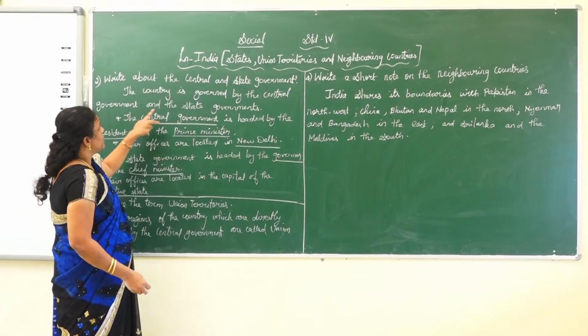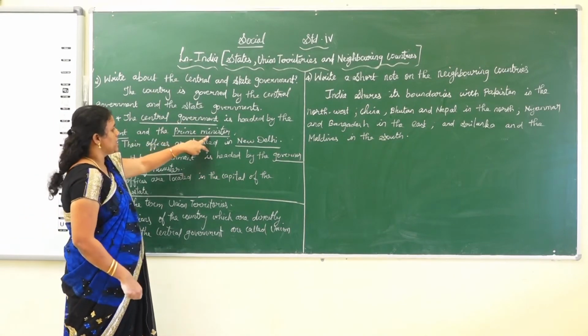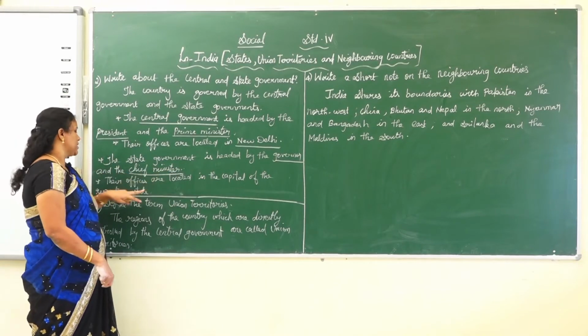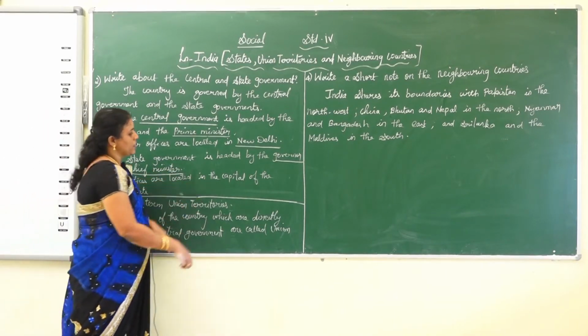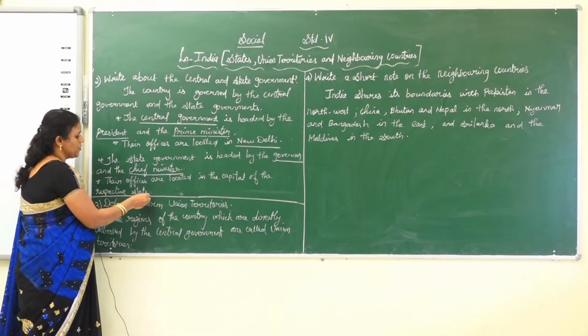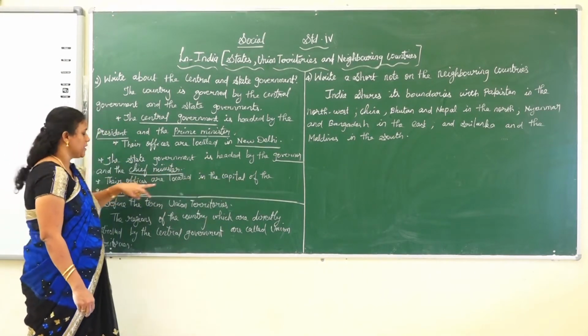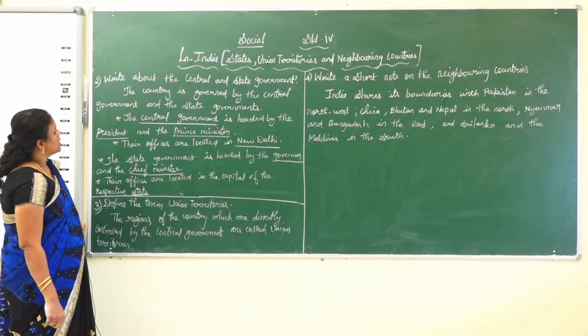So the central government is headed by the president and prime minister. The state government is headed by the governor and the chief minister. Their offices are located in the capital of their respective state. So this is the answer.